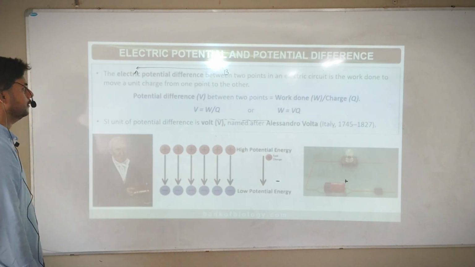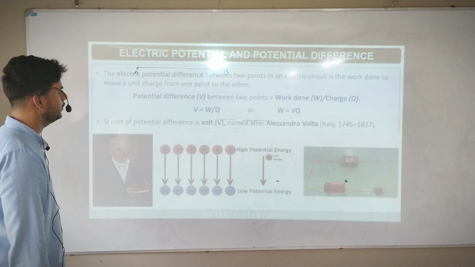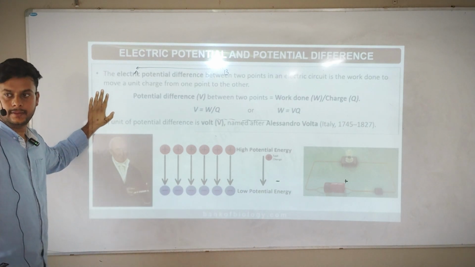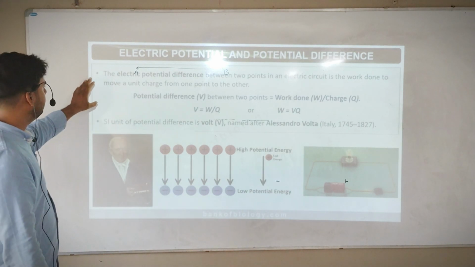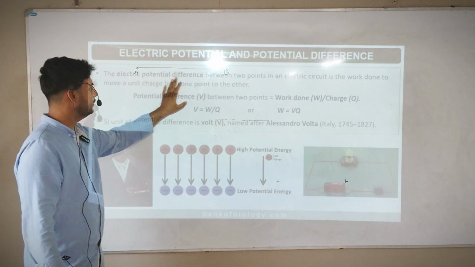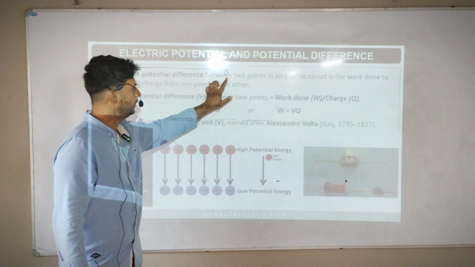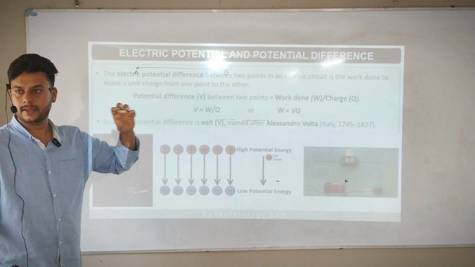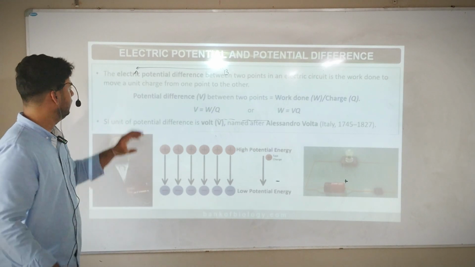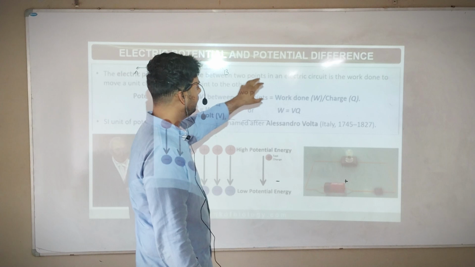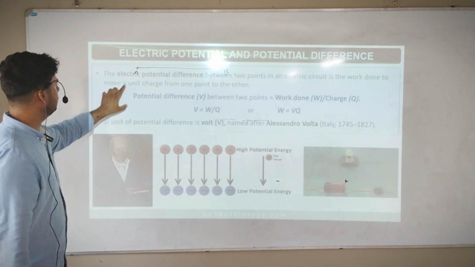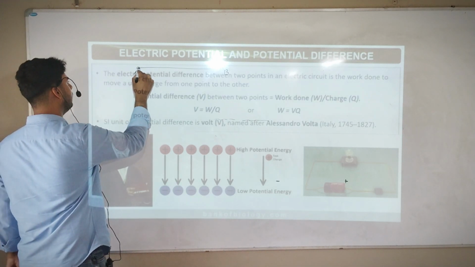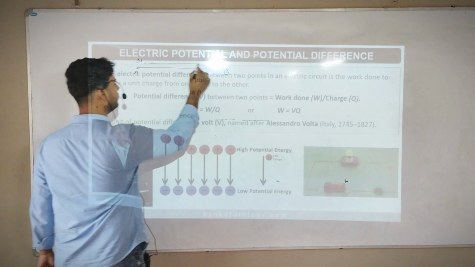The electric potential difference between 2 points in an electric circuit is the work done to move a unit charge. This should be in the beginning. The electric potential difference means the potential difference between 2 points, point A and point B. Between 2 points in an electric circuit, whichever circuit you take, the current should pass from one point to another. The electric potential difference between 2 points in an electric circuit is the work done to move a unit charge from one point to another.